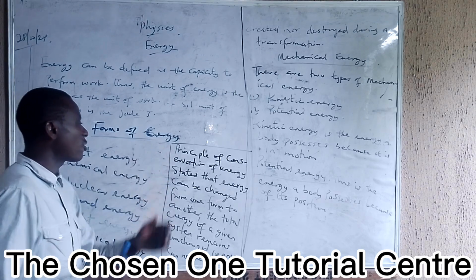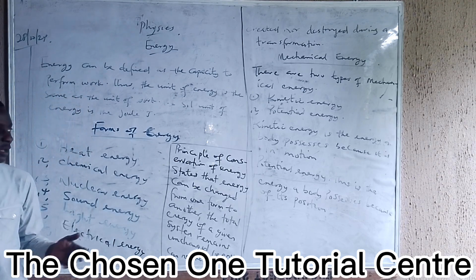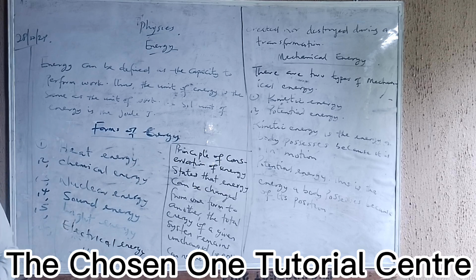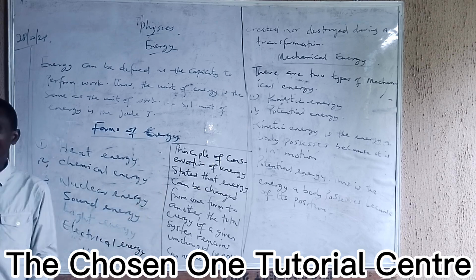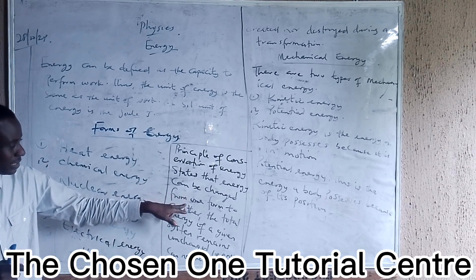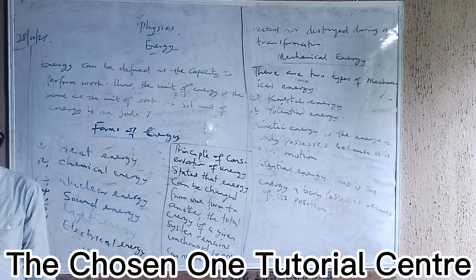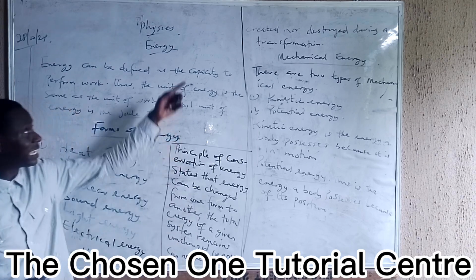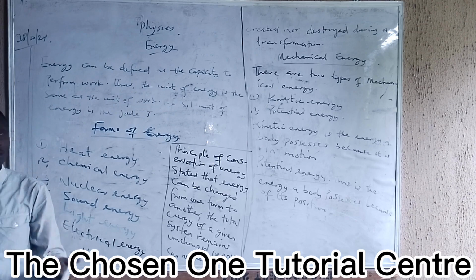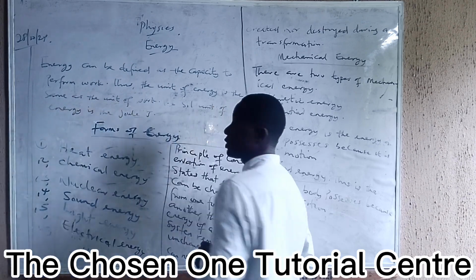Now let's look at the principle of conservation of energy. The principle of conservation of energy says that energy can be changed from one form to another. The total energy of a given system remains unchanged. That is, energy can never be created nor destroyed during transformation.